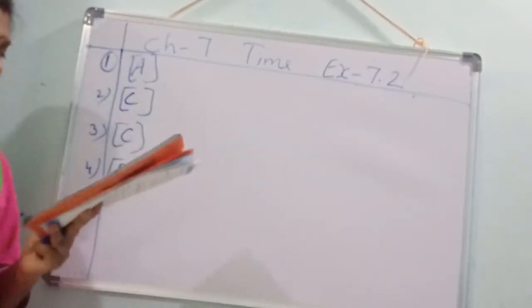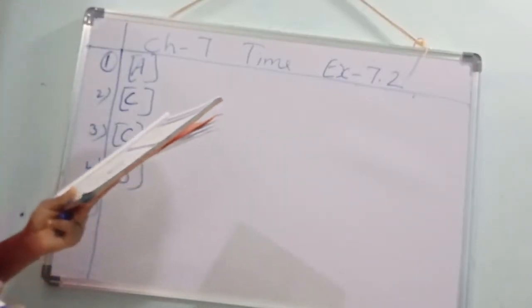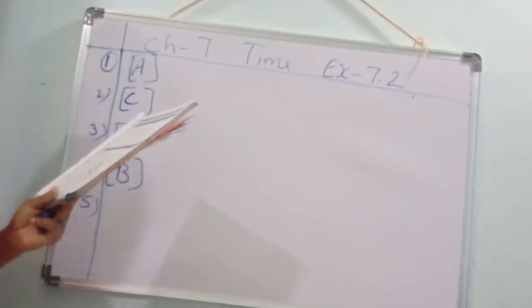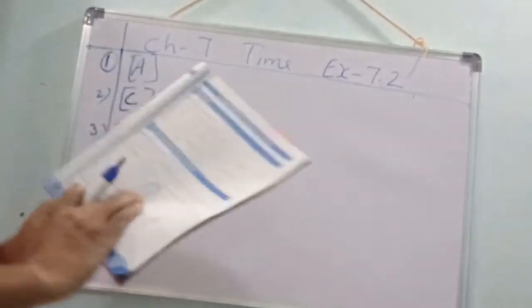In the given clock, the number at which the minute hand points is. What does the minute hand show? 12.